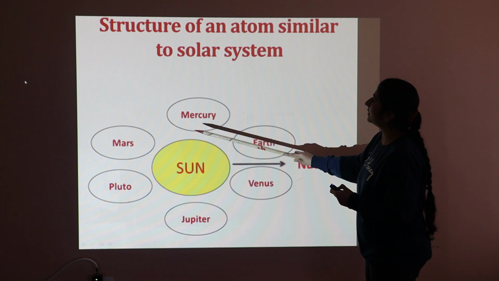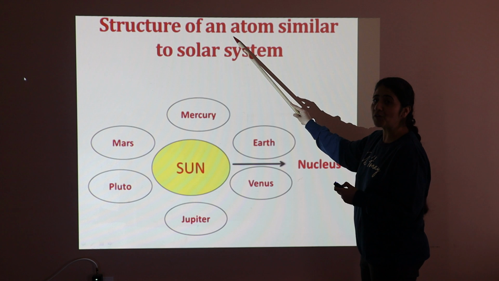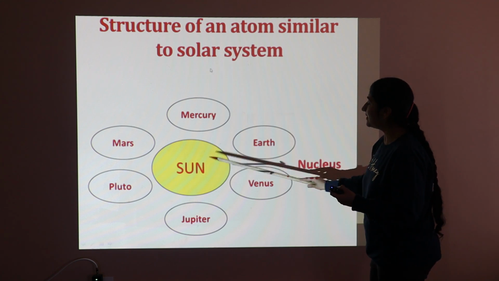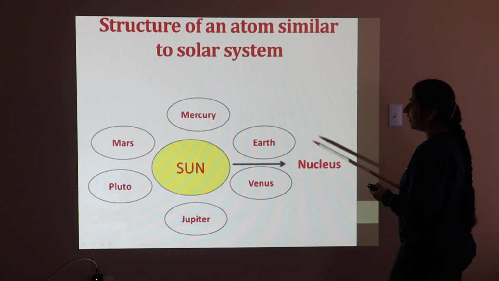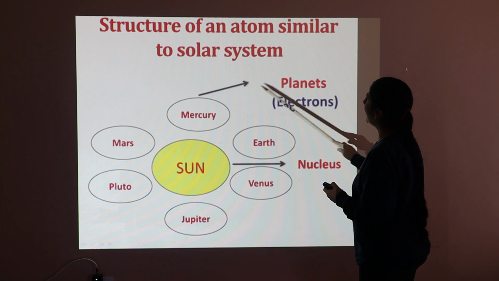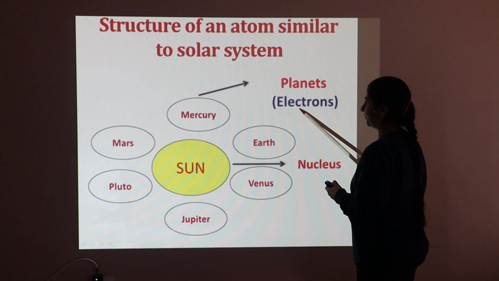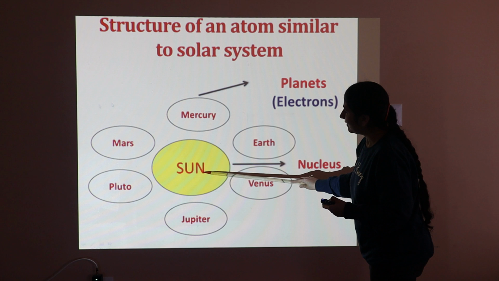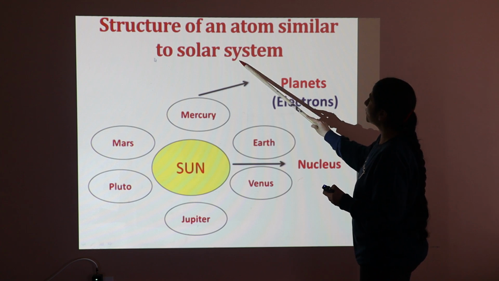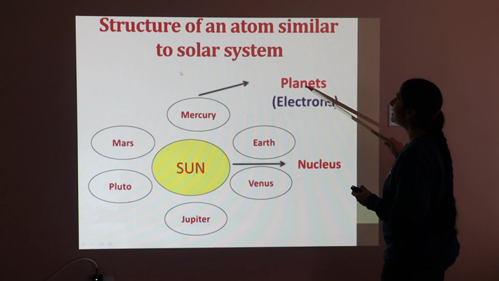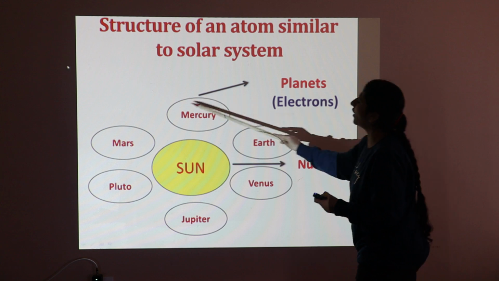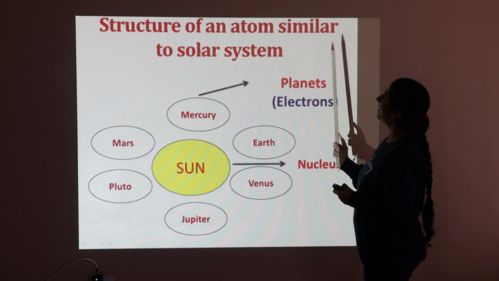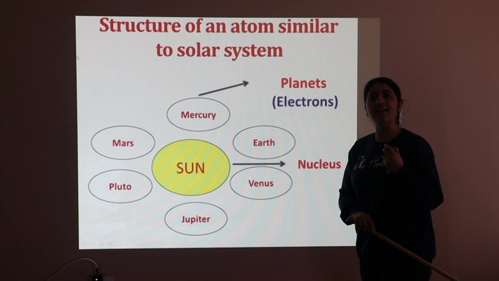When we compare the solar system with the arrangement of particles in an atom, the sun is considered as the nucleus, whereas the planets are considered as the electrons. Since the planets are revolving around the sun in a solar system, similarly the electrons are revolving around the nucleus. These are the arrangement of particles in an atom.